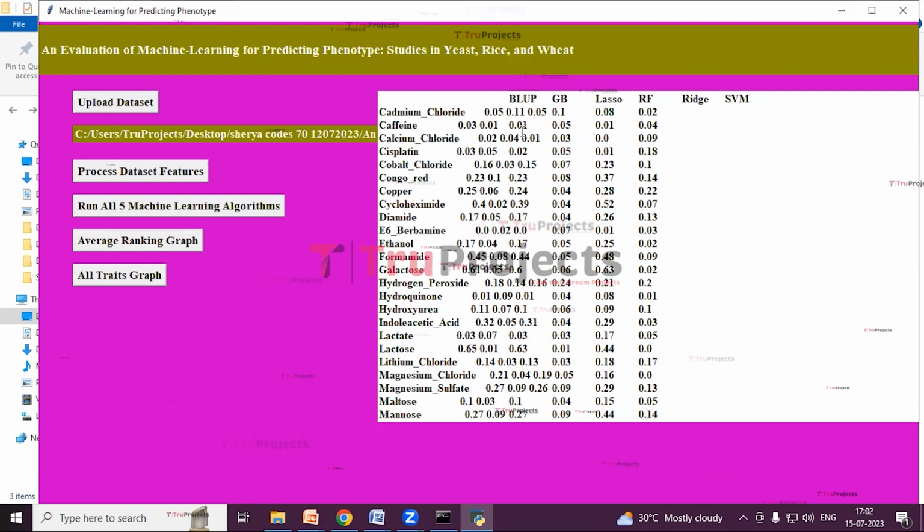This is the BLUP algorithm, which calculated the attribute ranks, and then gradient boosting algorithm, lasso regression, random forest, ridge regression, and SVM. So now we are going to click on the button Average Ranking Graph.